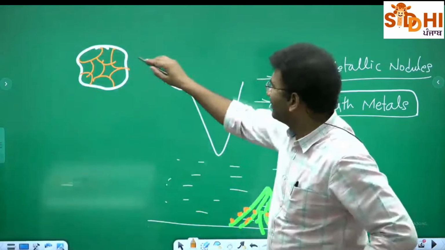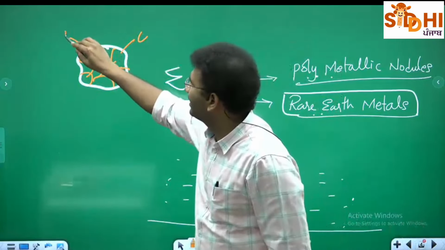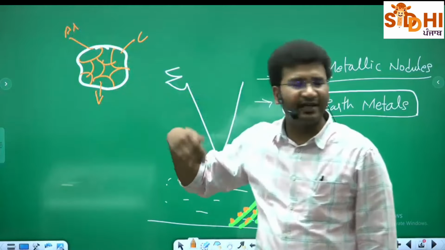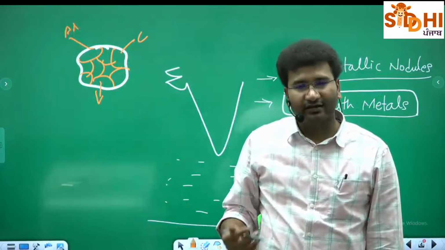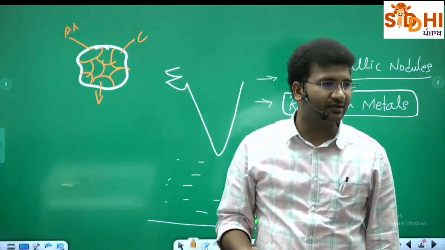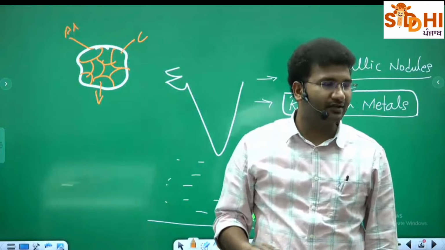For example, you imagine this is a rock, and in this rock you will find multiple minerals. 1, 2, 3, 4, 5, 6, 7, 8. Now this can be copper, this can be aluminium, like that this can be anything. ठीक है? Now rare earth elements are usually in this polymetallic nodule.